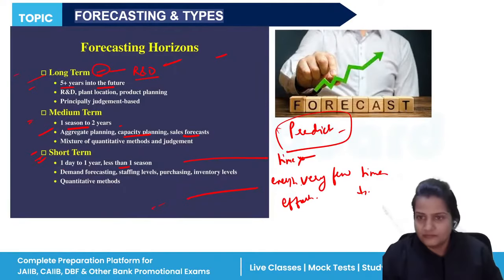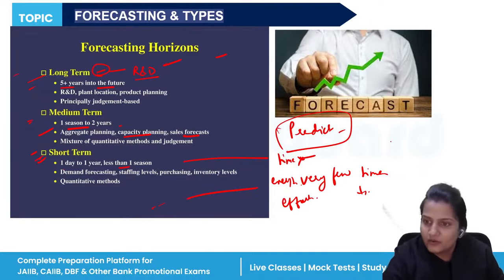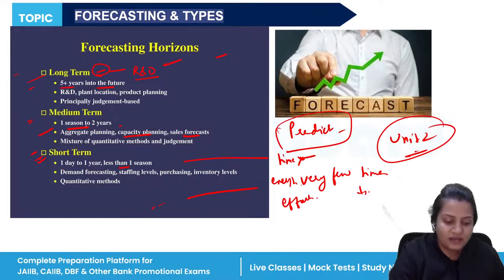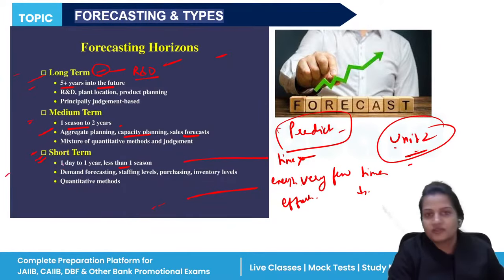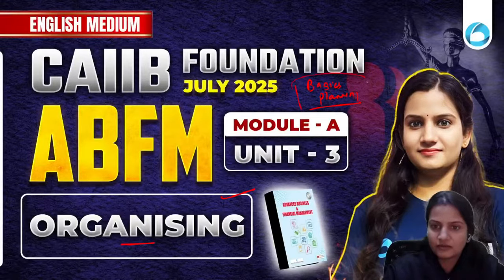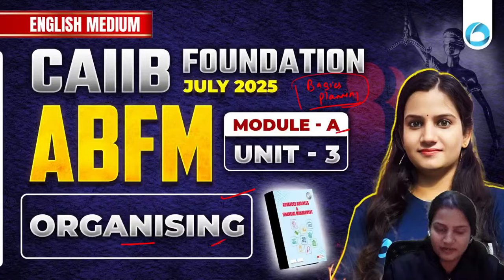Okay. So yes, this was all about unit 2, the most important concepts. Okay, I have brought in this particular unit because it is not possible to complete each and every aspect. So the most important concepts from where questions do repeat in the exam, I have covered those topics. Here, basics of management and planning. Today we have to start the third unit of module A, that is organizing.